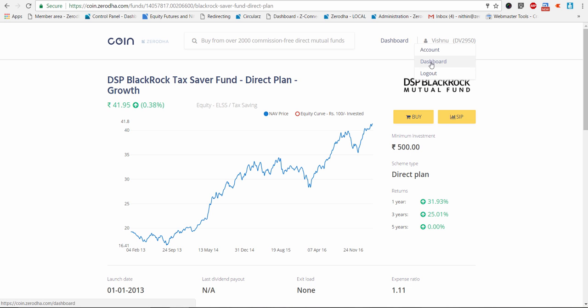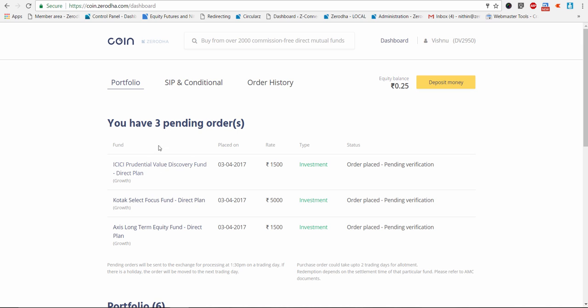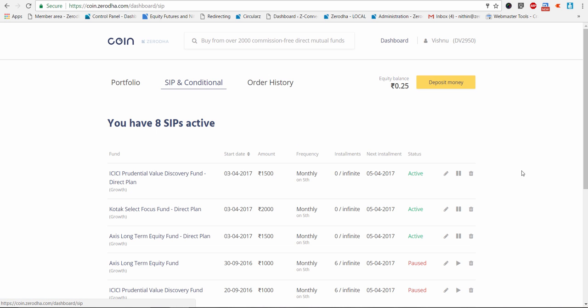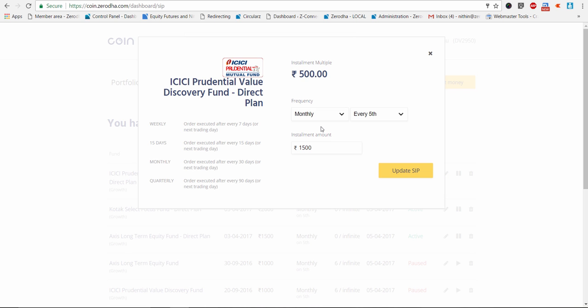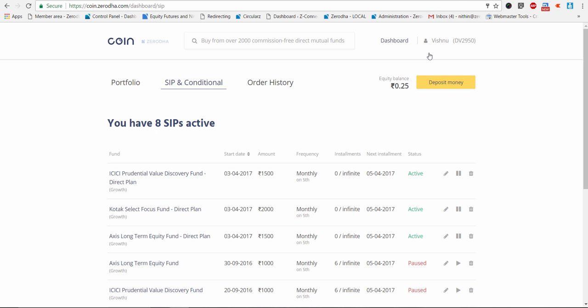Similarly, if you come to the dashboard and look at the portfolio, as you can see, this is my pending orders for the day. So let me just come here, right? As you can see, these are my 8 SIPs which are currently active, right? Now this is a 1,500 rupees a month SIP, and I've chosen the date as 5th of every month. This is for an infinite number of installments, and I know the next installments. Now here's a cool thing, right? If you want to change this value from 1,500 to something else, come here, change this number, change the date, and then hit update SIP. As simple as it is, right?